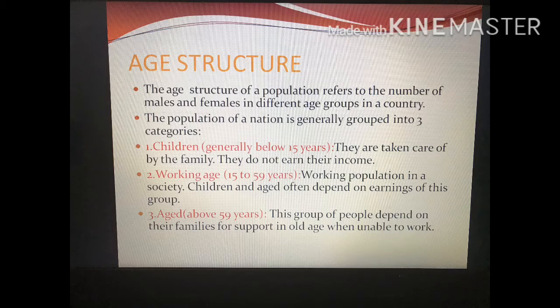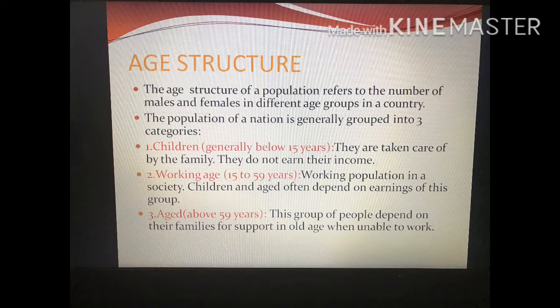Now working age, that is between 15 to 59 years of age. This is the working population in a society. People in this age group work and earn income. They are the breadwinners of the family. Children and aged people often depend on the earnings of this group, as they don't work.